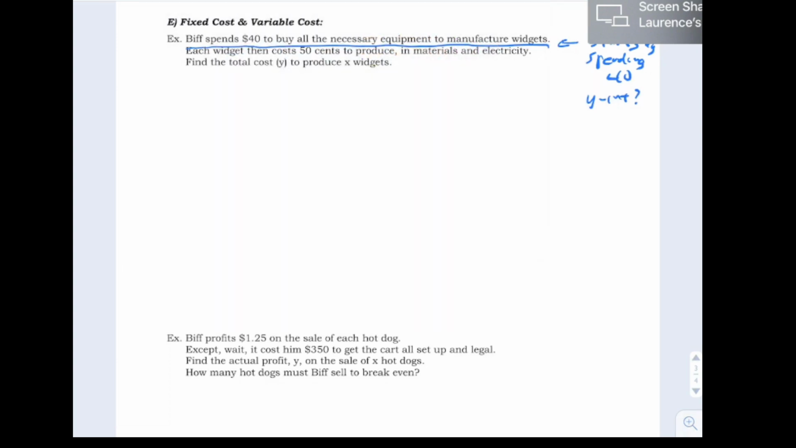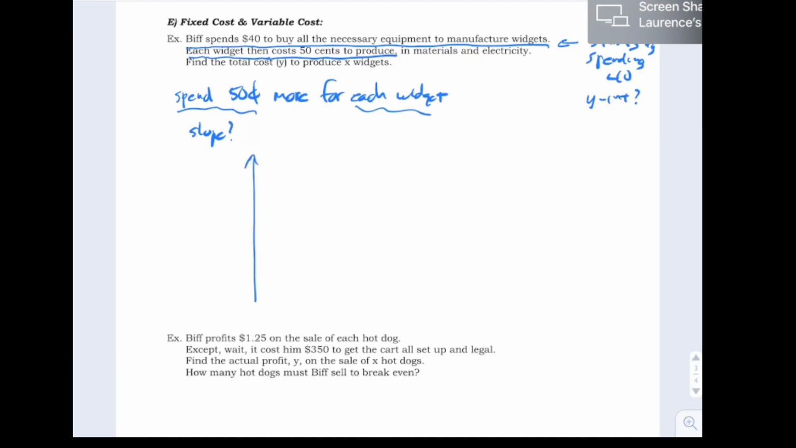Meanwhile, each widget, which means every time I make a widget, is going to cost 50 cents to produce. So you spend 50 cents more for each widget you produce. And this idea of how much does y change when x changes by 1: how much more do you spend when you make another widget? Can you say slope? Hopefully you're starting to get an intuitive connection. But if you're a little uncertain, maybe the graph can convince you.